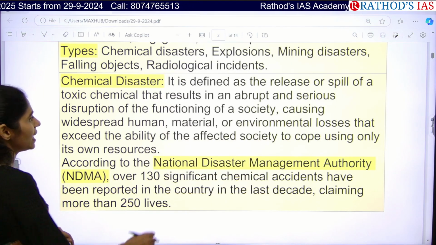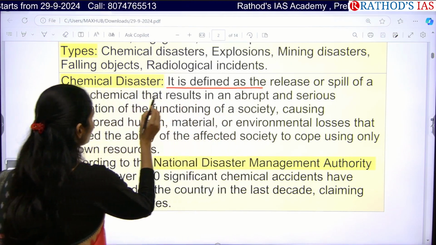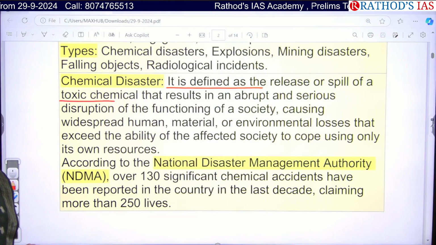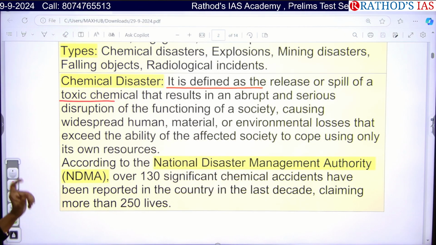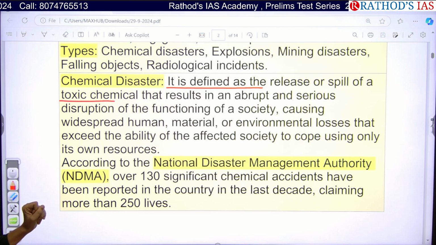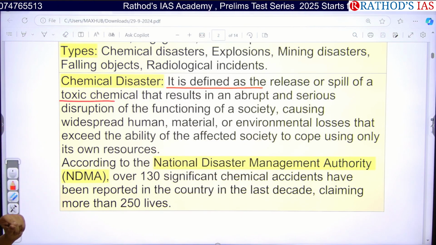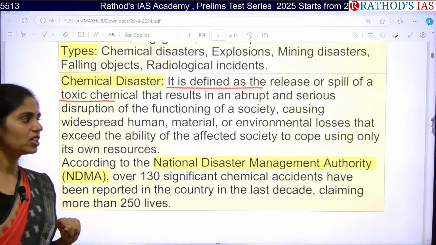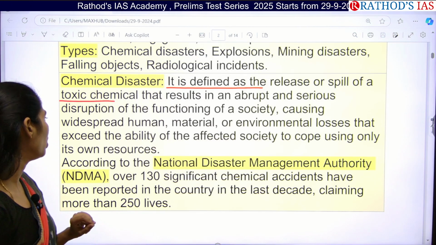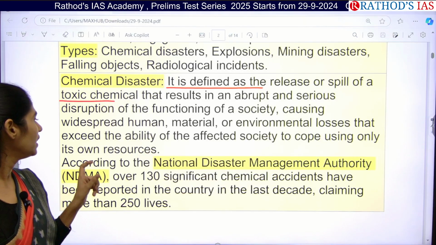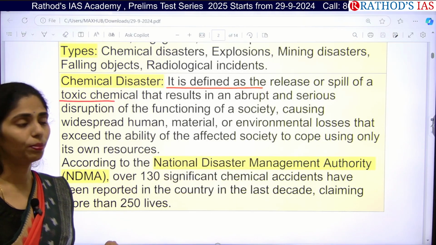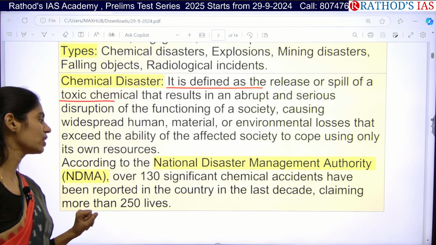A chemical disaster is defined as a release or spill of toxic chemicals that results in abrupt and serious disruption of the functioning of the society present nearby, and it can even cause widespread human, material or environmental losses that exceed the ability of the affected society to cope using only its own resources.